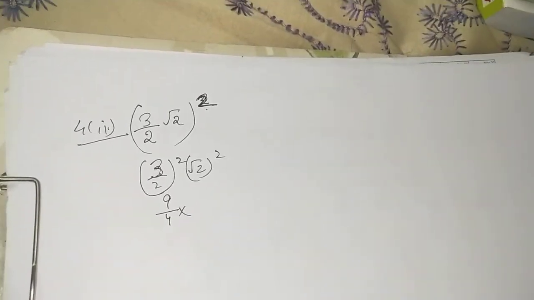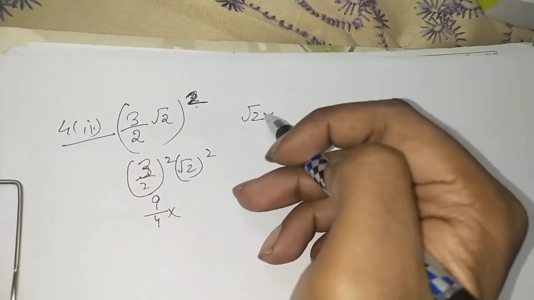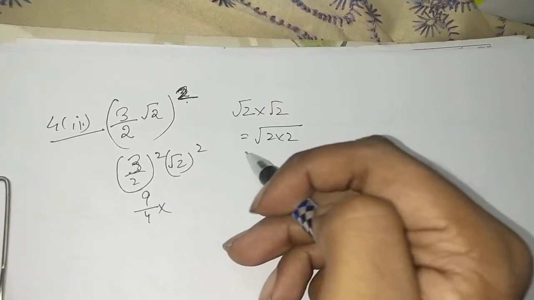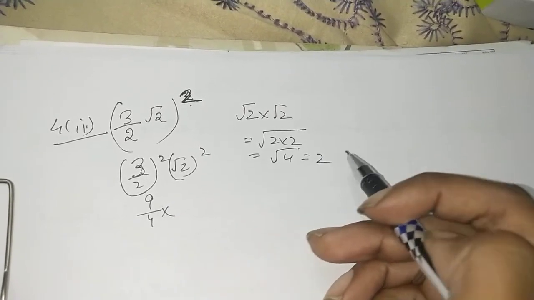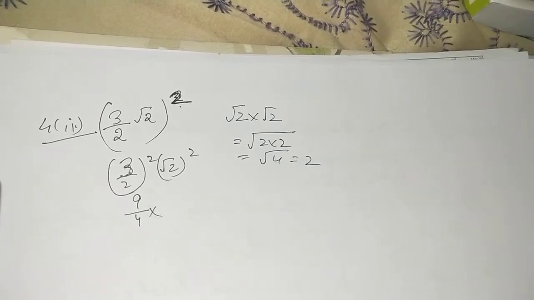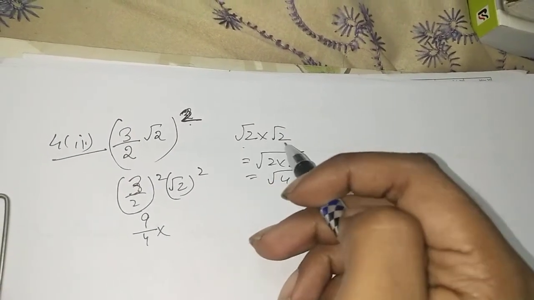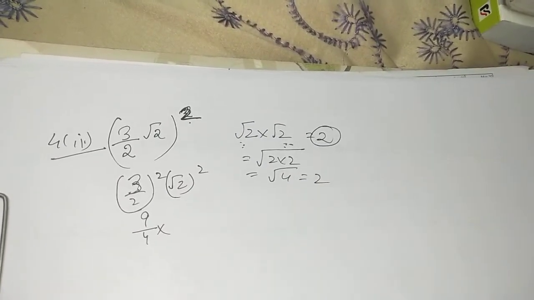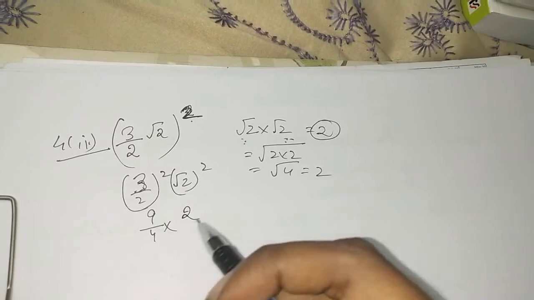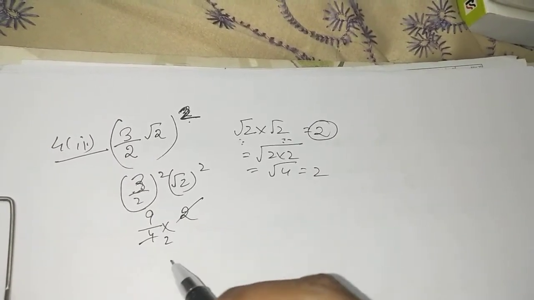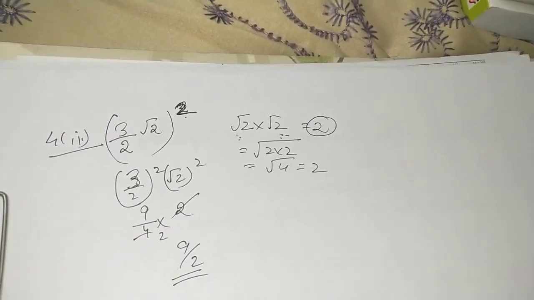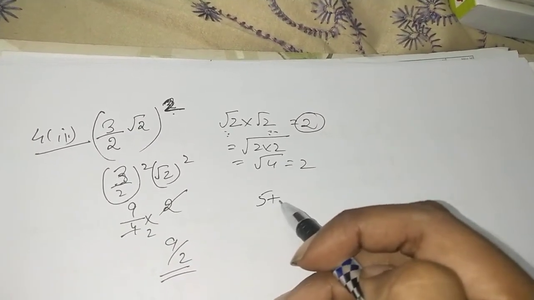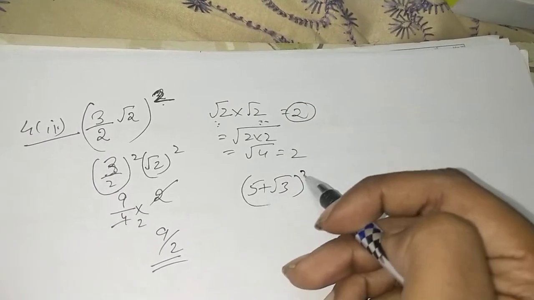And what about (√2)²? Always remember, whenever we have to multiply this, both of them will be multiplied. Clear? Under root 4, and that will be 2. Either you can do it in this manner, or whenever two same under roots are getting multiplied, the number that is present will be the answer. So we write 9/4 multiplied by 2, and this will get cancelled, so the answer will be 9 by 2.